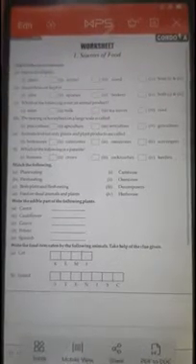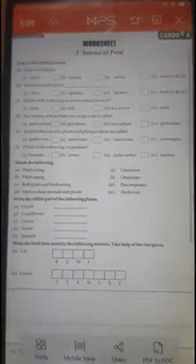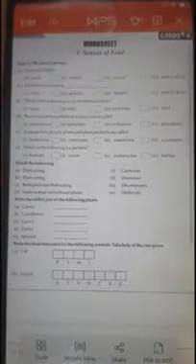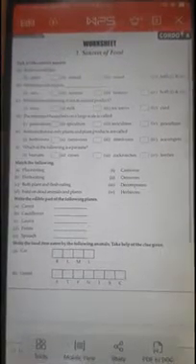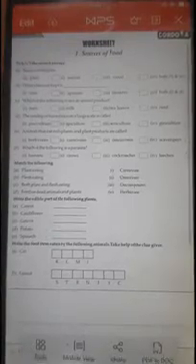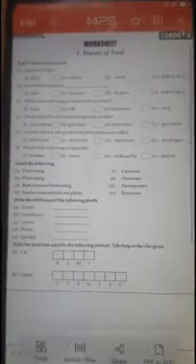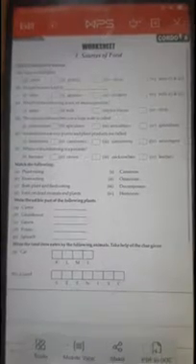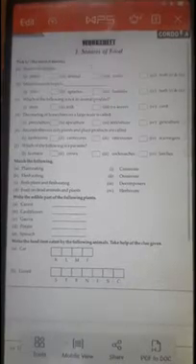Next is, which of the following is not an animal product? So out of these, let us see the animal product. Meat is an animal product, milk is also an animal product. Tea leaves are not an animal product, it is a plant product. Curd is also an animal product. So option C, third, will be the correct answer. Next is, the rearing of honeybees on a large scale is called, you know that, it's apiculture. So it is called apiculture.